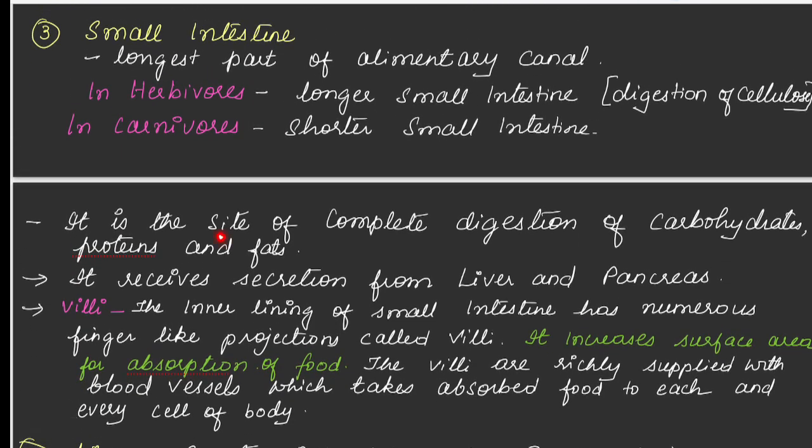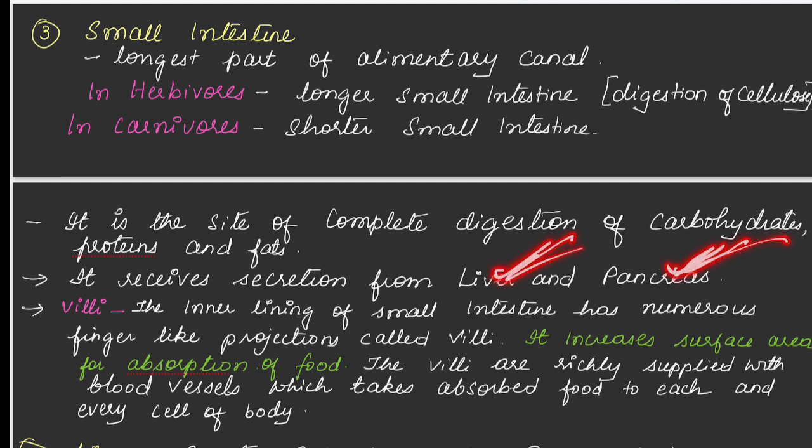And small intestine is the site of complete digestion of carbohydrates, proteins and fats. All this carbohydrate, protein and fat will be completely digested into simpler substances. And then small intestine receives secretion from liver and pancreas. So here liver and pancreas are the associated glands.